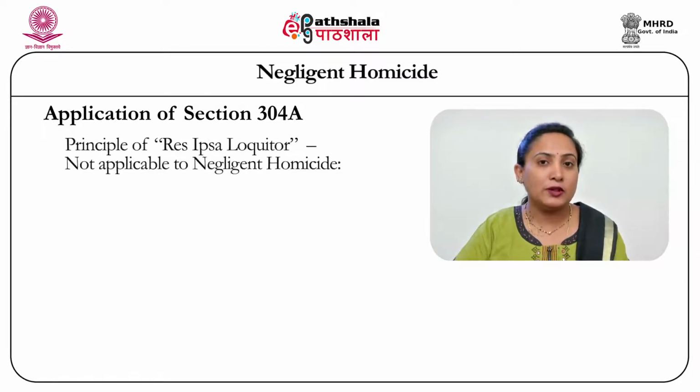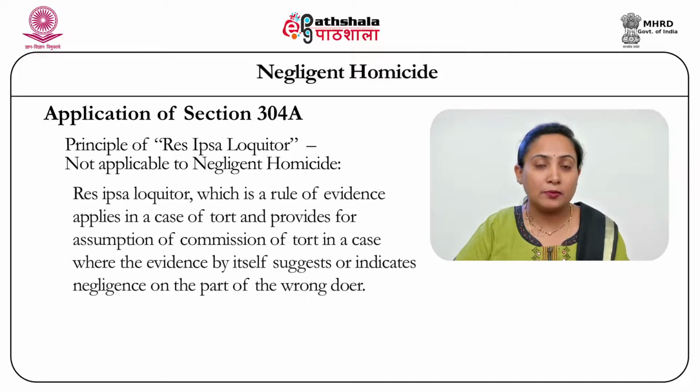Similarly, the principle of res ipsa loquitur, which means the thing speaks for itself, which generally applies in a case of tort or a civil matter, does not get extended to a criminal case. Had this principle been extended, it would have reduced the burden on the prosecution or the complainant.